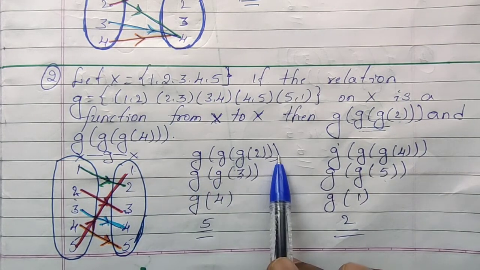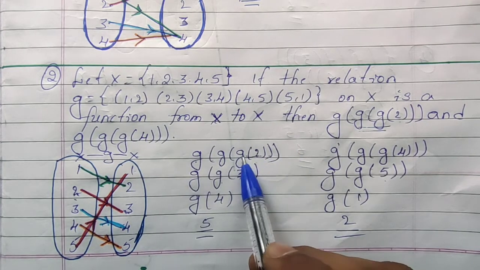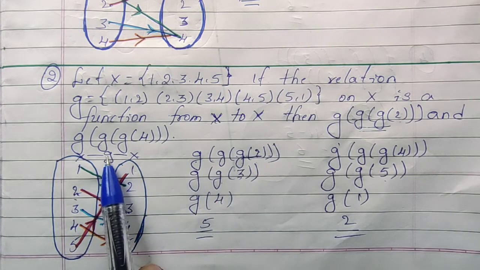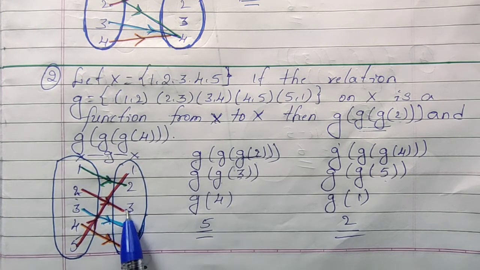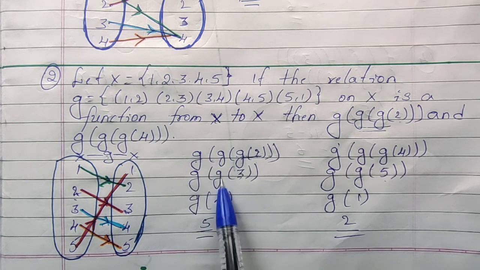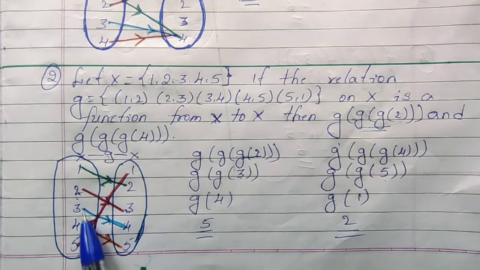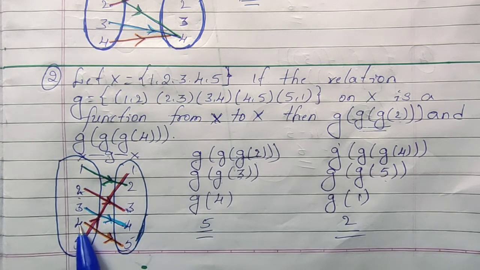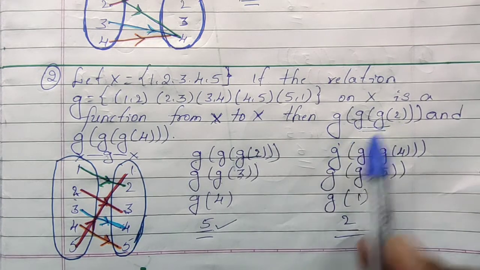Let me take g of g of 2. First I am finding g of 2. For the function g, if I substitute 2, what am I getting? 3. So g of 2 is 3. Now g of 3: for this function g, when the input is 3, what is the output? 4. Now g of 4: input is 4, output is 5. So the value of g of g of 2 is 5.